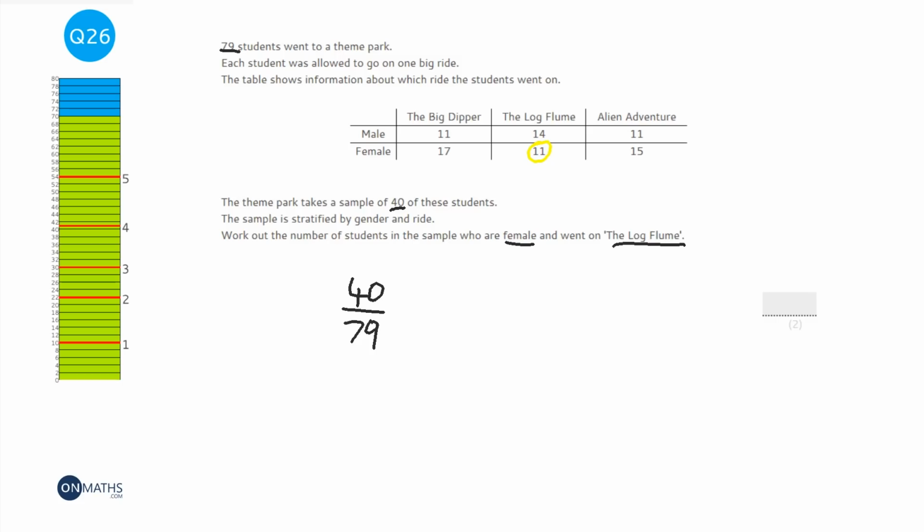That's the fraction that we want of each of the 6 groups of people. The male who went on Big Dipper, the male who went on the log flume, etc., and the females who went on those rides. So the first thing to do on stratified sample is find out the fraction of the amounts of people that you need. And we want that fraction of 11. So just times it by the amount that we're interested in. So I'll do that on my calculator now. 40 over 79 times 11 equals